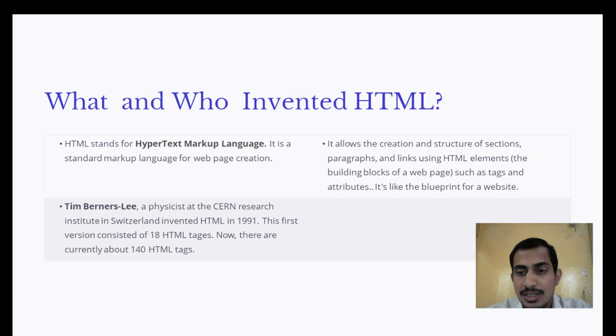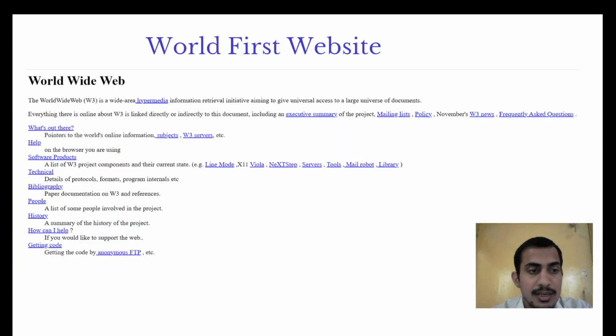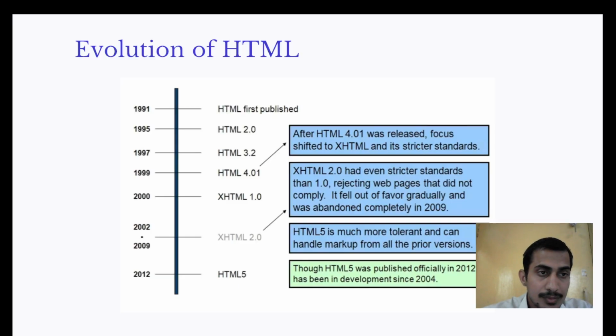It allows the creation of structure such as sections, paragraphs, and links using HTML elements such as tags and attributes. It's like a blueprint for a website. This is the world's first website, with hypermedia, executive summary, mailing list, policies, W3 news, frequently asked questions, software products, technical, people, history, how can I help, getting code.